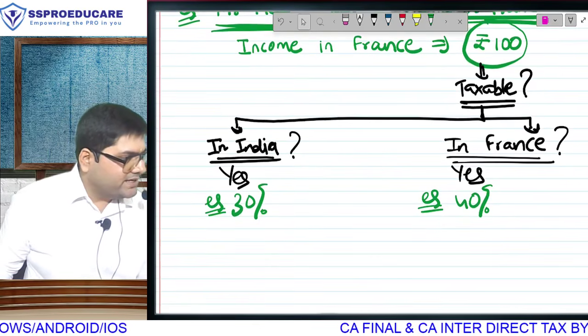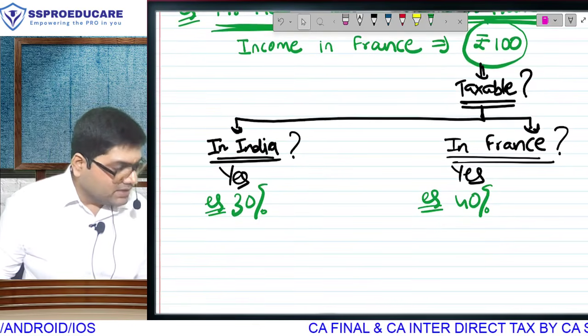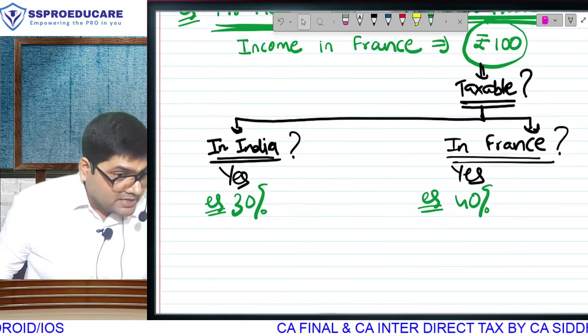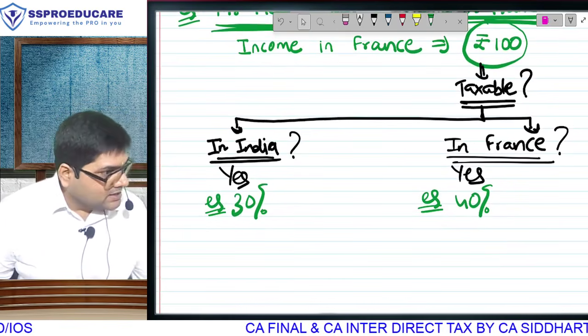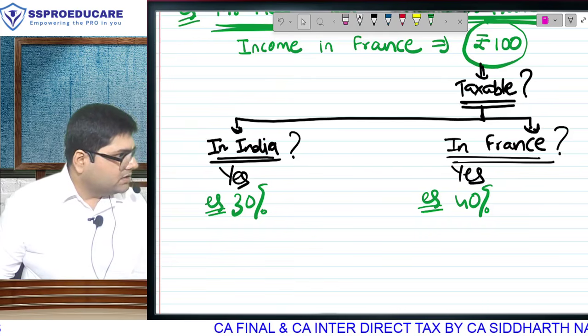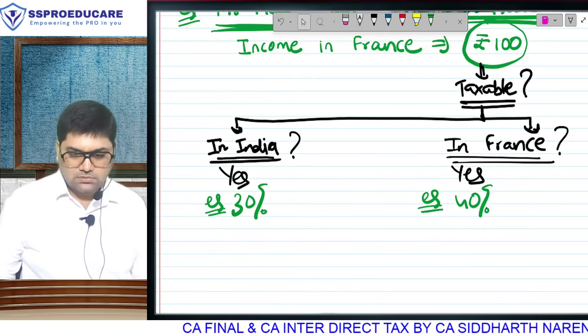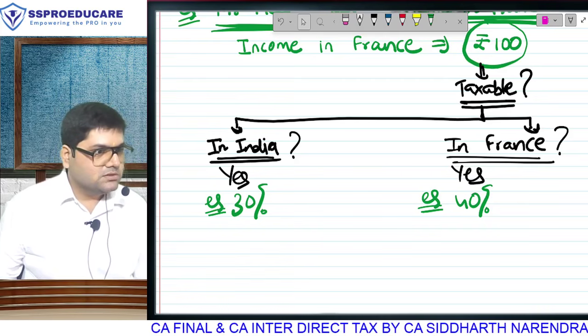Mr. Heath, resident in India. Income in France. Amount of income 100. On that income, India is taking tax of 30. On that same income, France is also taking tax 40.